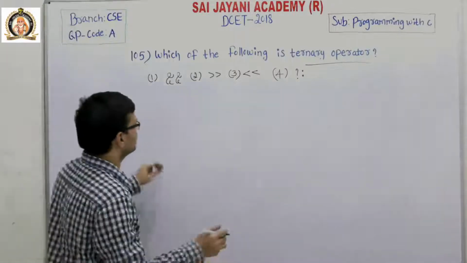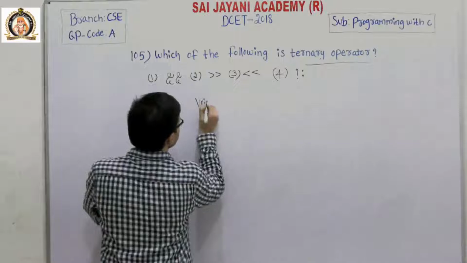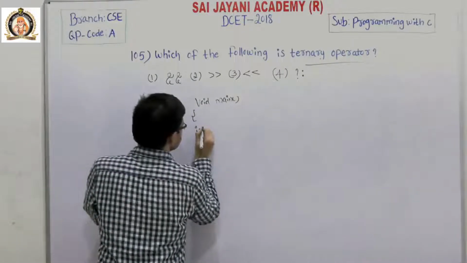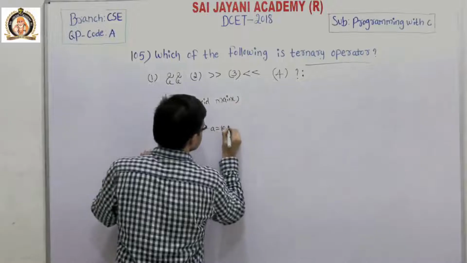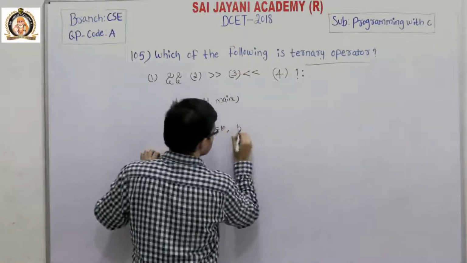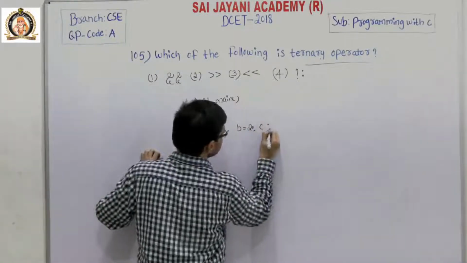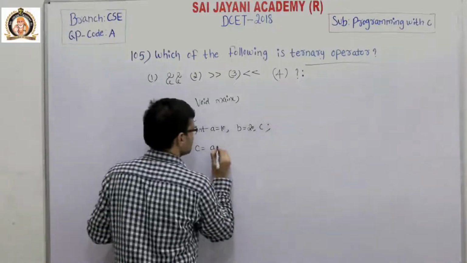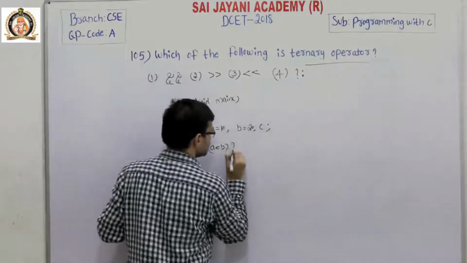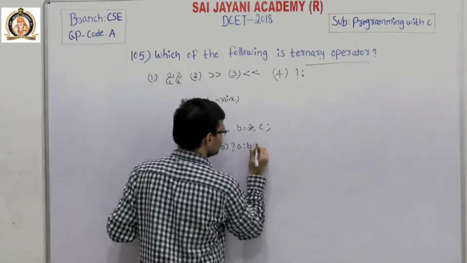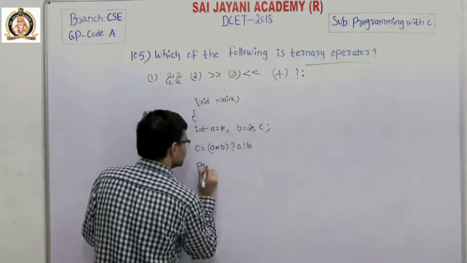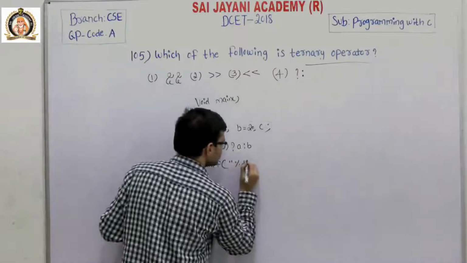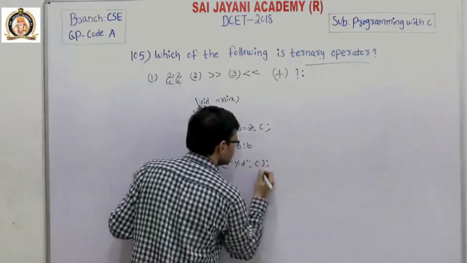Consider one program: void main, int a is equal to 10, b is equal to 20, c, and c is equal to a less than b question mark a colon b, then printf %d c.